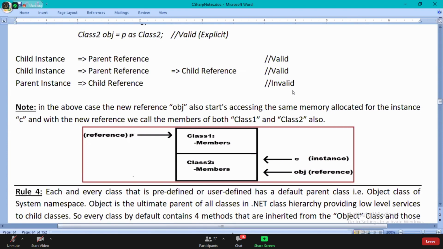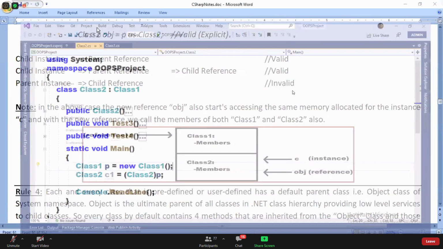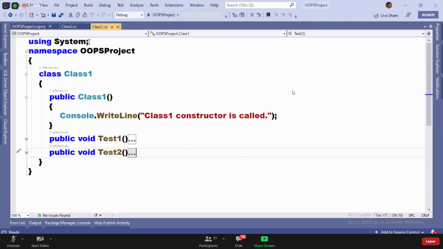What is meant by directly or indirectly? Take class one. As a developer, are you inheriting class one from any class? No, you are not. Because you are not inheriting class one from any class, it is automatically inherited from object.